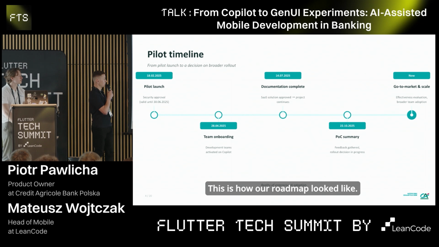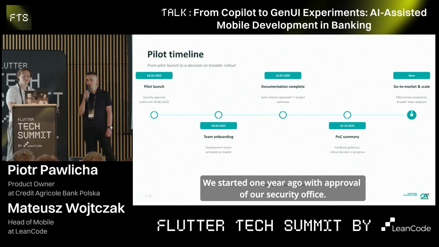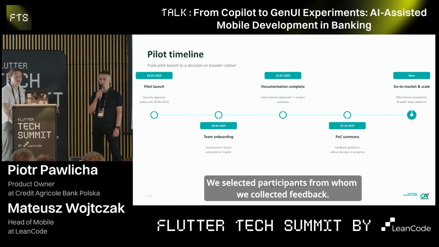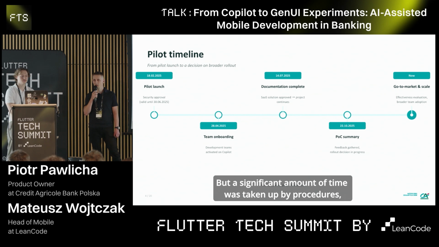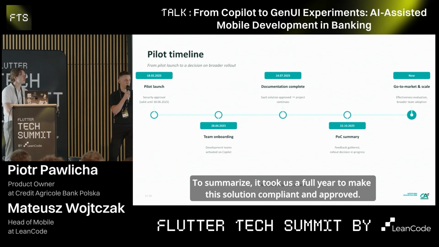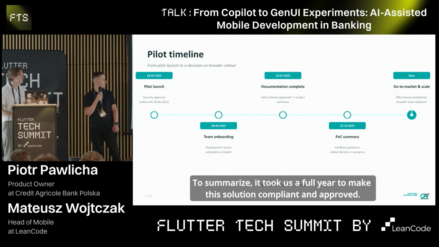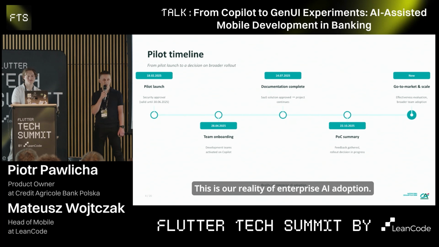This is how our roadmap looked. We started 1 year ago with approval of our security office. We selected participants from whom we collected feedback. We set up teams and working guidelines, but a significant amount of time was taken up by procedures, documentation, and approvals. To summarize, it took us a full year to make this solution compliant and approved. And yeah, this is the reality of enterprise AI adoption.